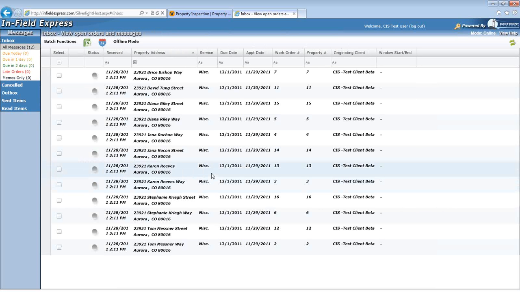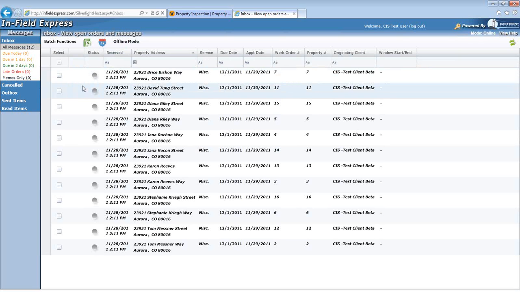From the inbox, vendors can do multiple things with their work orders. They can select and print work order tickets. They can select and print PDF versions of the inspection report. They can export work orders to Microsoft Excel. They can create a travel route with the selected work orders, as well as go in an offline mode for working without an internet connection. Orders completed without an internet connection will later be synced back up to the Infield Express website when an active internet connection is obtained.